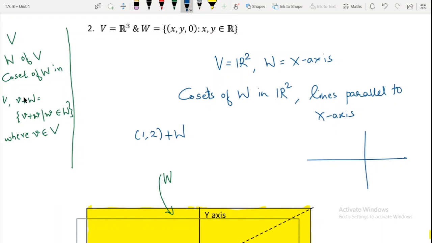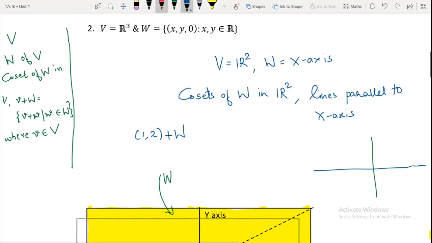Suppose this is our R2, and this is our W. Now the coset (1, 2) plus W is no doubt a line parallel to the x-axis, but this line is passing through the point (1, 2). Just keep this in mind. So this was about the last example.